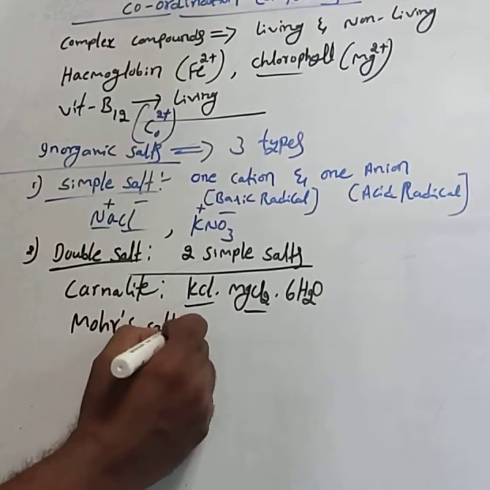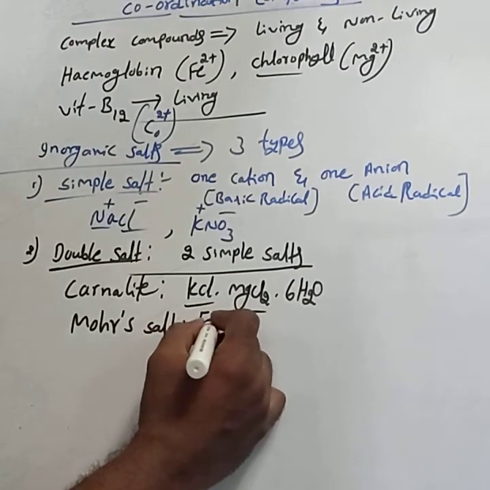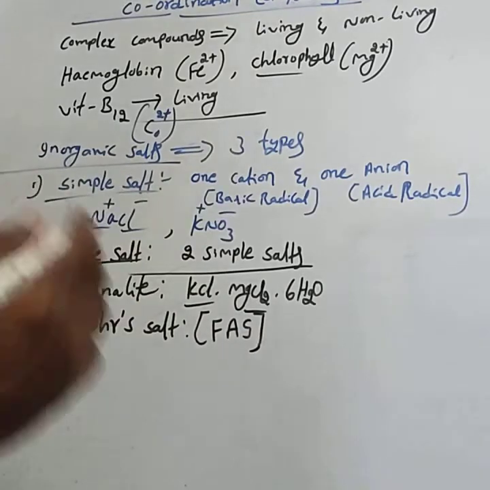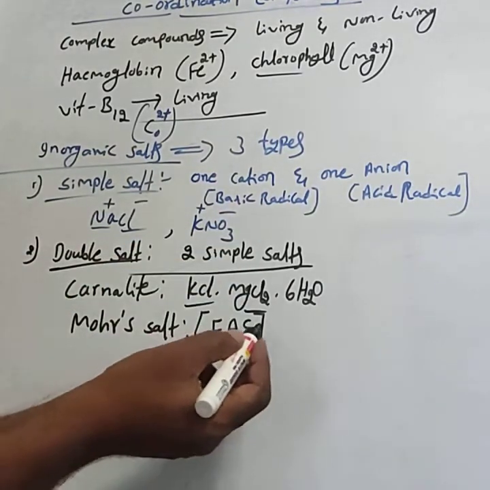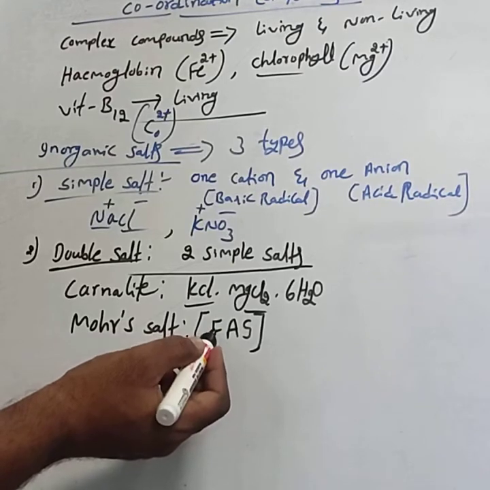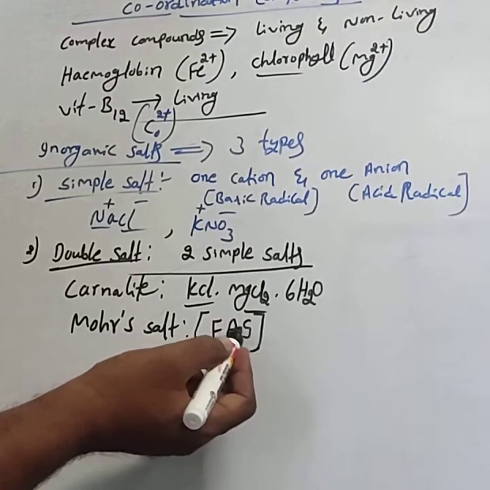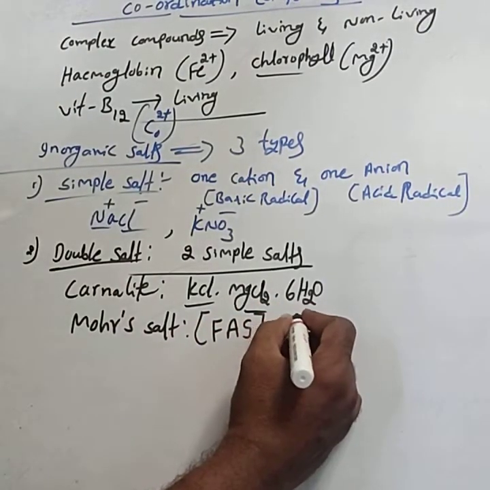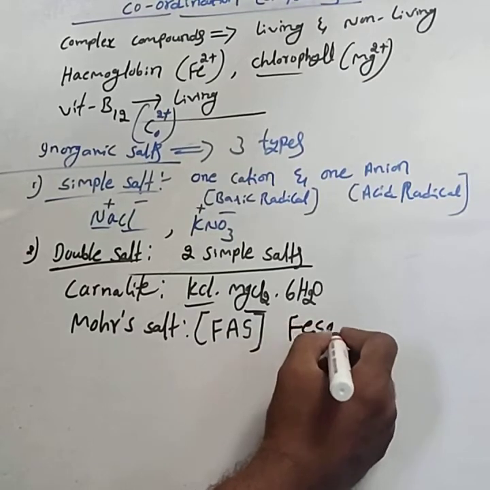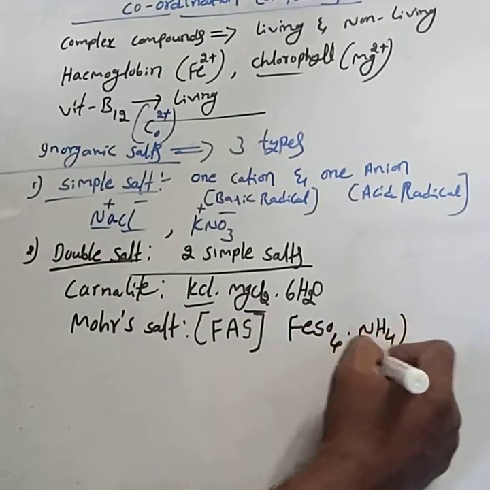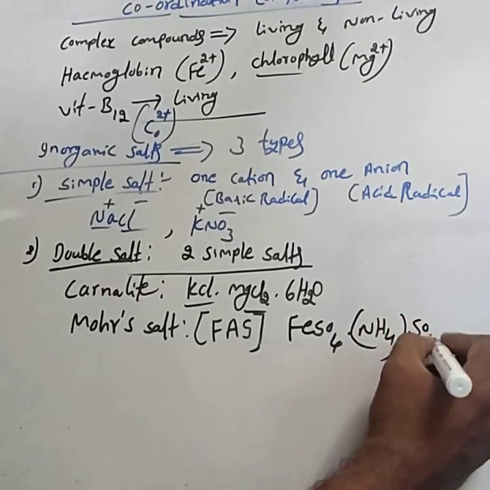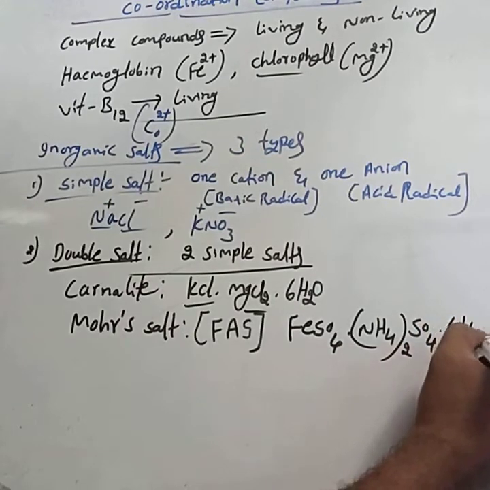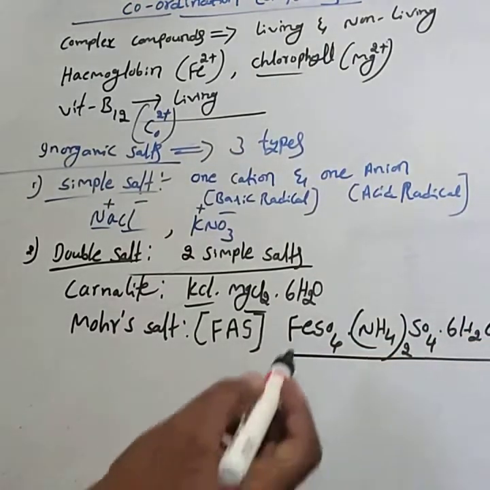Mohr's salt, also called ferrous ammonium sulfate, FAS. FAS means ferrous ammonium sulfate, commonly called Mohr's salt. The formula of Mohr's salt is FeSO4 (NH4)2SO4 6H2O.